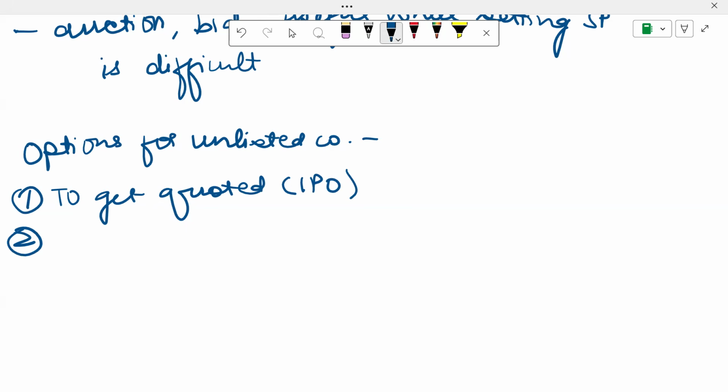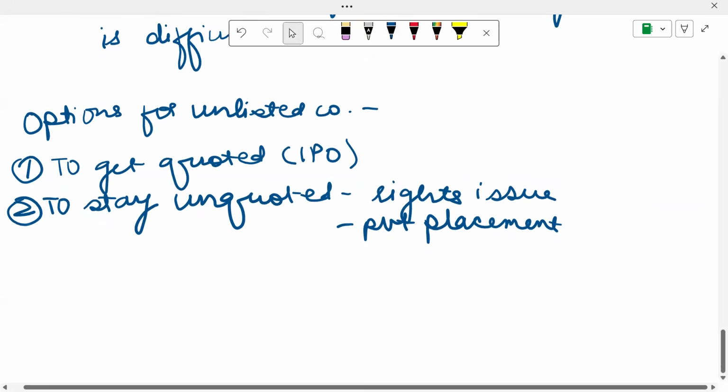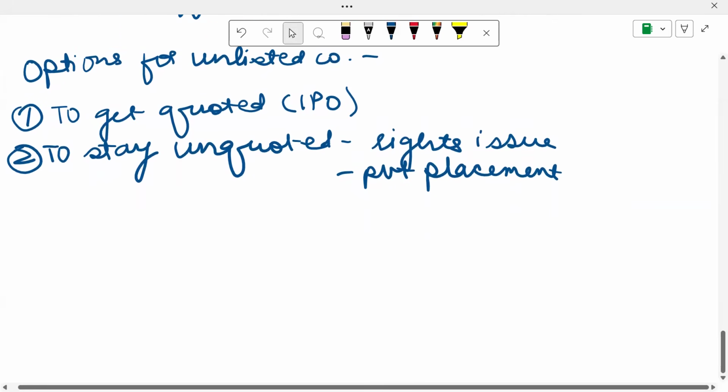The second method is to stay unquoted. If I stay unquoted, I can either go for a rights issue or I can have a private placement. So these are the options for unlisted companies.